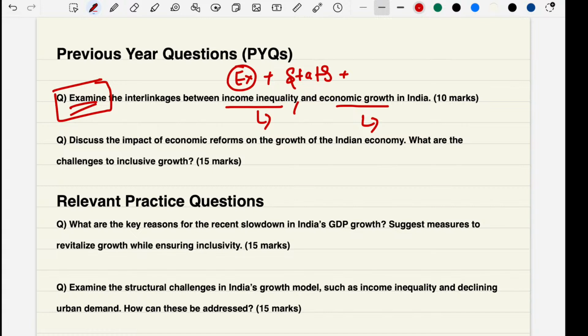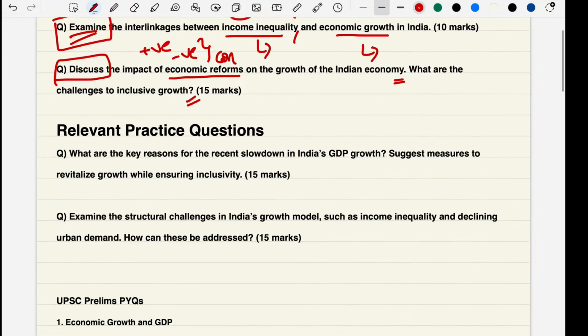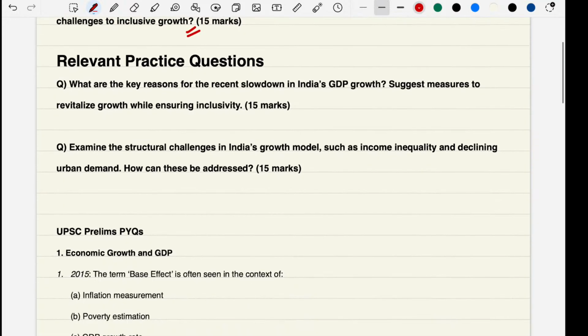When it comes to the second question, the tag word is "discuss." It means positives, negatives, and finally a conclusion. So, impact of economic reforms on growth of the Indian economy. They are mentioning economic reforms. So what are the challenges with respect to inclusive growth? Friends, this is slightly beyond our topic, so deep dive yourself with your knowledge.